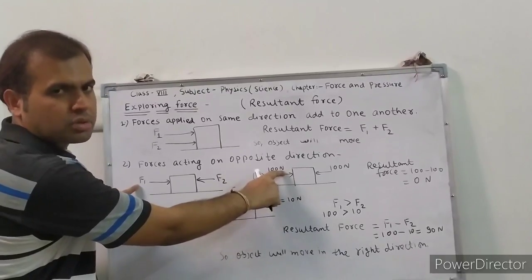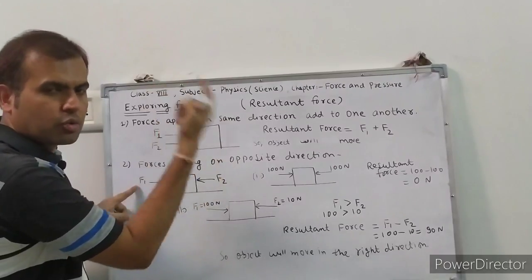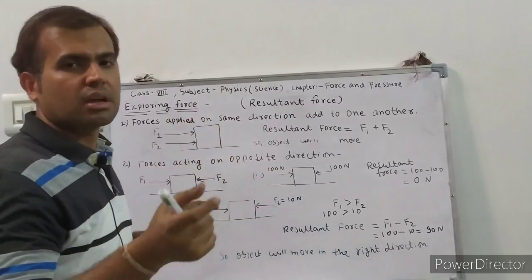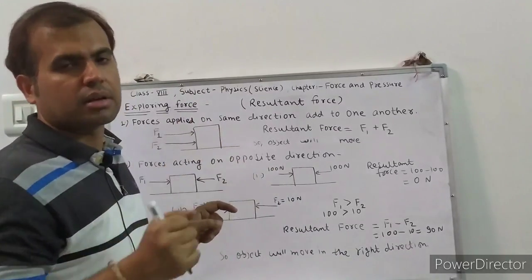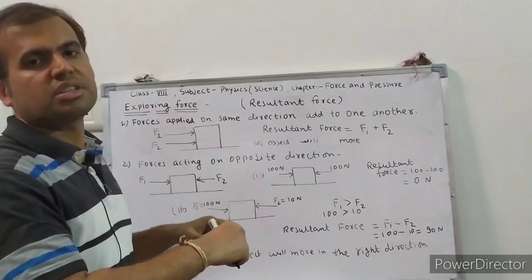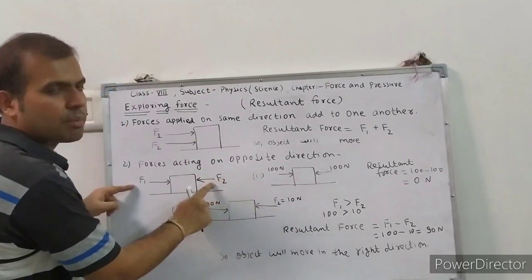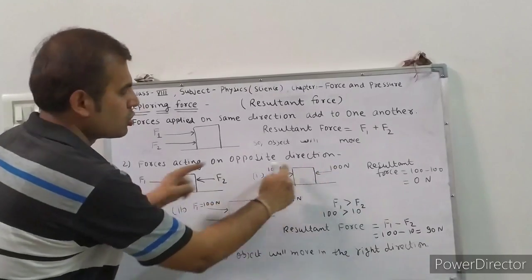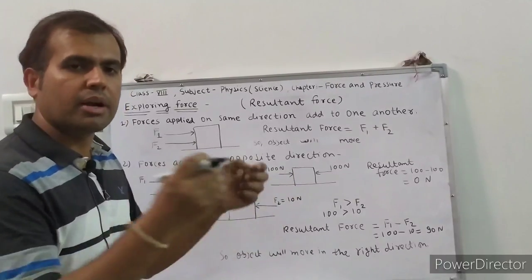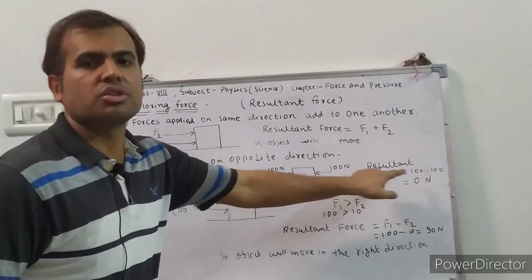Newton is the unit of force. Okay, 100 Newton, because force is a physical quantity and you measure this force in Newton. Like you measure mass or weight in kg and distance in meter, like this you measure force in Newton. So one force is 100 Newton, the second force applied on the object is 100 Newton. So both forces are the same. If both forces are the same and applied on the same object, it will not move. So the resultant force is 0 Newton.